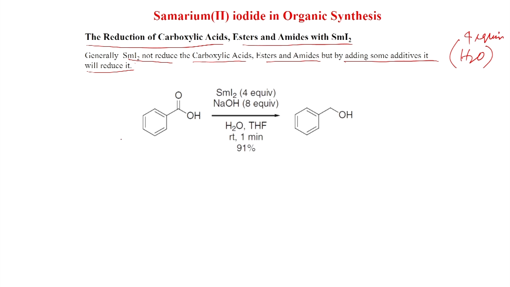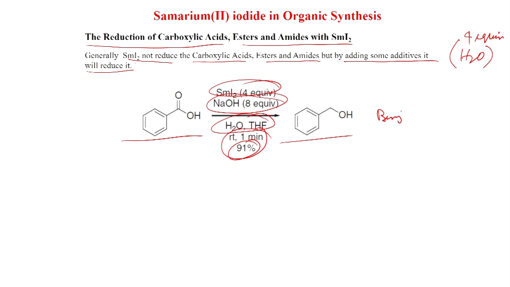Like here benzoic acid, also base is added here, samarium iodide 4 equivalent, sodium hydroxide 8 equivalent, H2O THF solvent mixture, room temperature 1 minute. So, this is a very fast reaction, you get 91% yield of this benzyl alcohol.